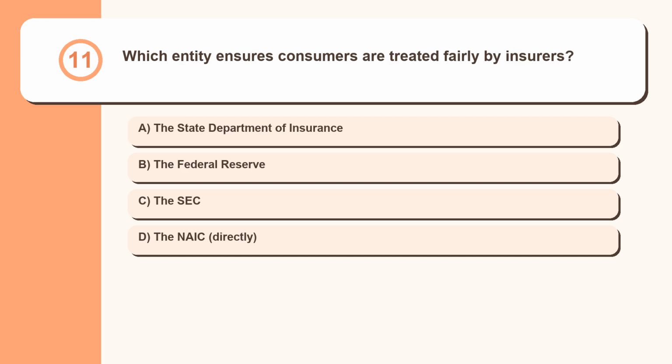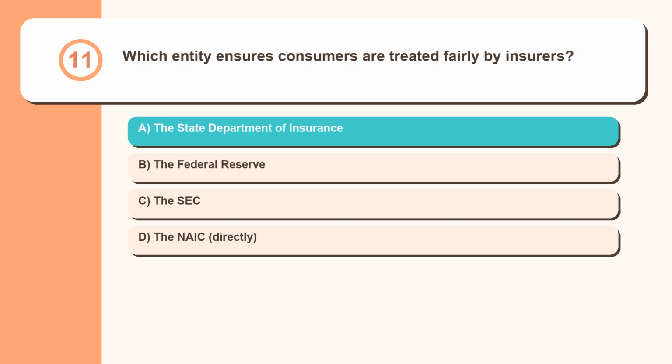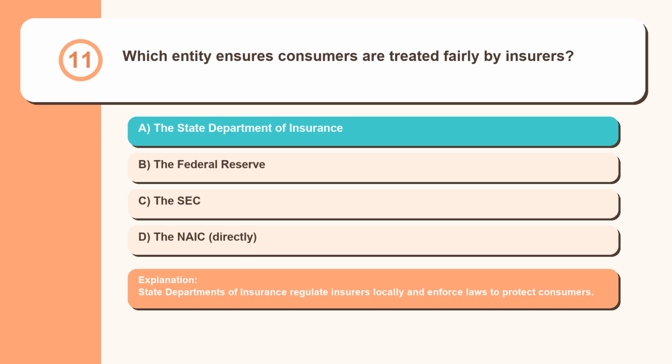Question 11. Which entity ensures consumers are treated fairly by insurers? The State Department of Insurance, the Federal Reserve, the SEC, the NAIC. State departments of insurance regulate insurers locally and enforce laws to protect consumers.